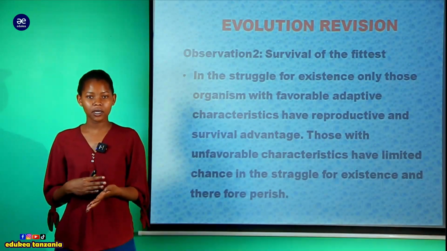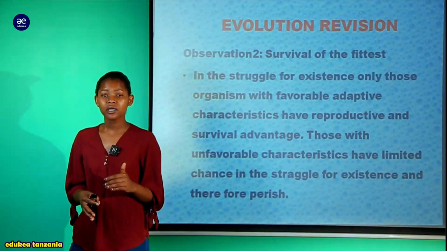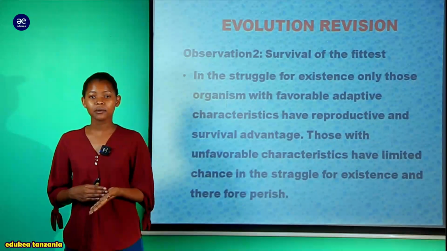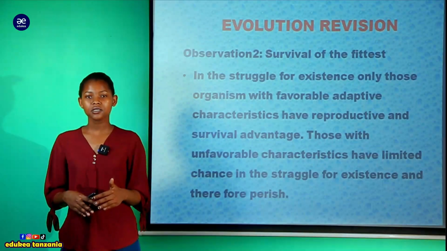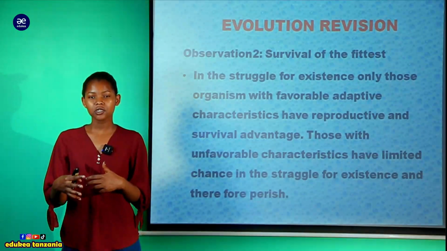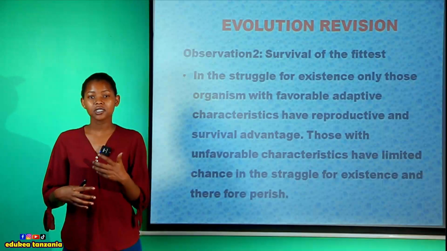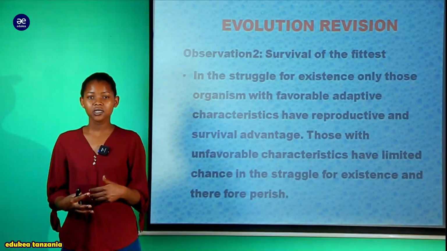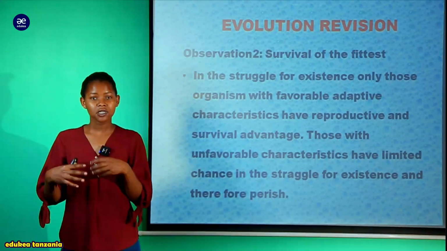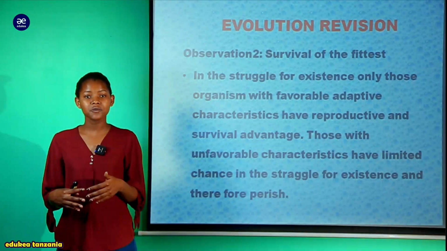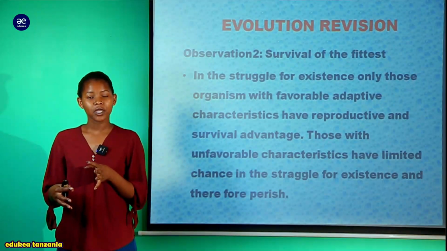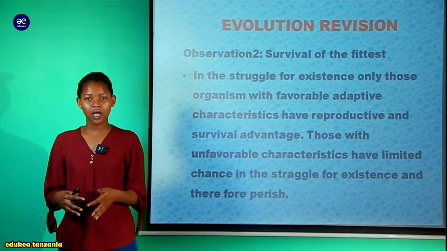Tunajua kwamba Darwin alikuwa anapita kwenye mazingira, alikuwa anaona organism ama species wa namna mbalimbali, na at the same time kulikuwa kuna varying in environmental conditions. It means kwamba the environment change from its current situation ina change inaenda kwenye another situation, meaning that the second change might lead organisms, those organisms which will fail to adapt to that change, to perish out.